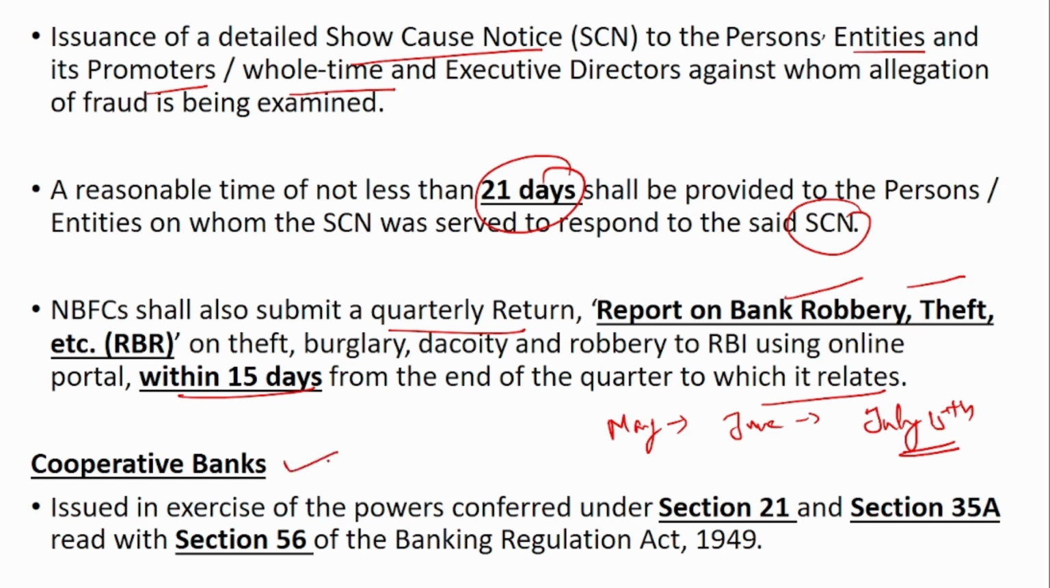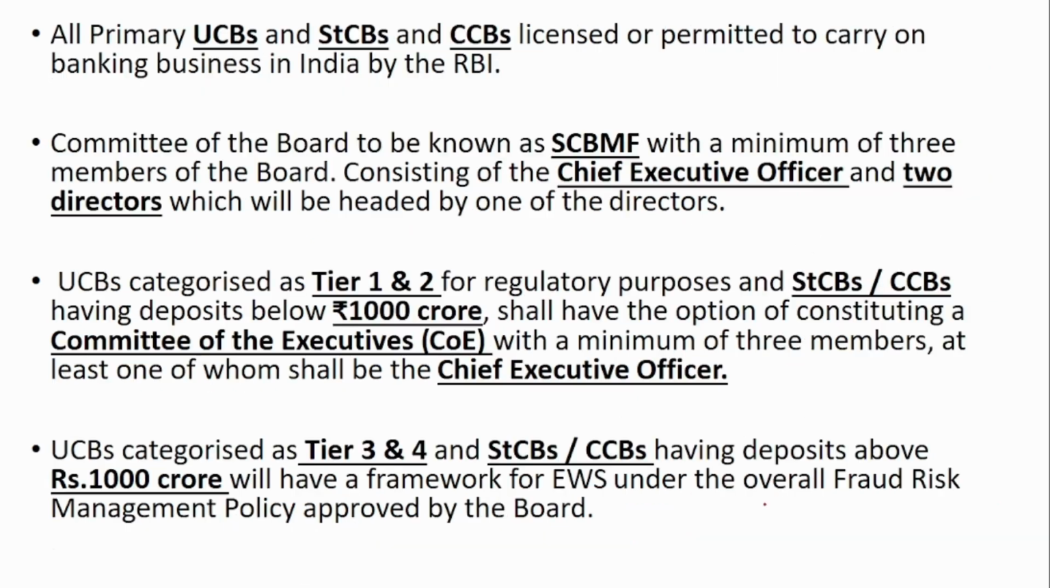The next is cooperative banks. So these directions are issued under section 21 and section 35A, right, with section 56 of the Banking Regulation Act 1949. So this will be applicable to the primary urban cooperative bank, state cooperative bank and the central cooperative banks. So this direction will be applicable to these 3 types of cooperative banks.